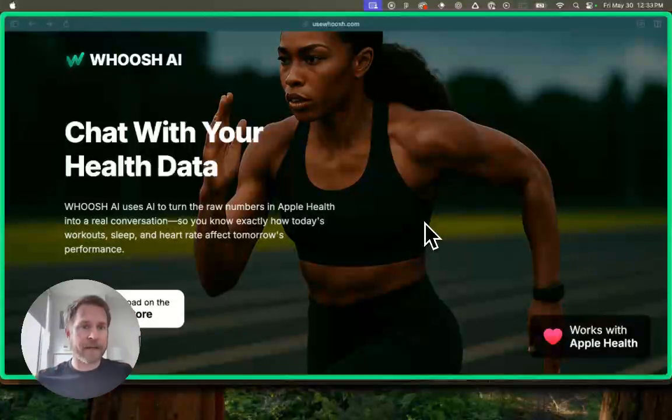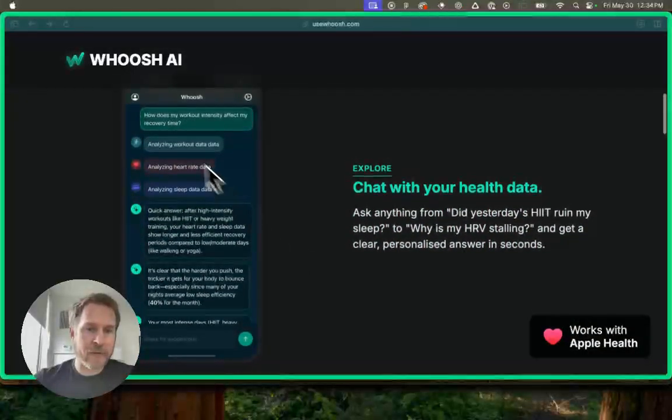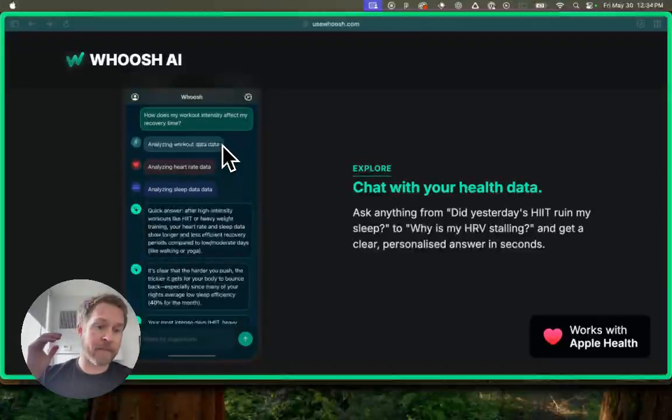But what do the charts mean when the charts are going up, when they're going down? How different metrics relate to each other? Well, what does that mean? And so that's why I built Whoosh, to basically allow you to ask questions using AI, sort of like ChatGPT, where you're having a conversation, but it has access to your health data. So it's not going to give you a generic answer. It's going to give you a specific answer based on your recorded health data that is on your phone.